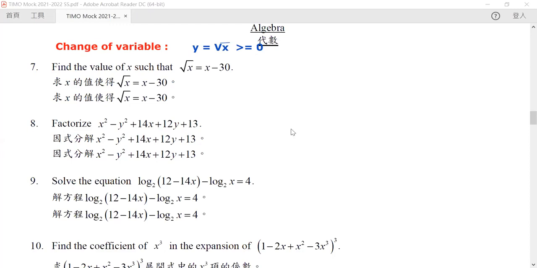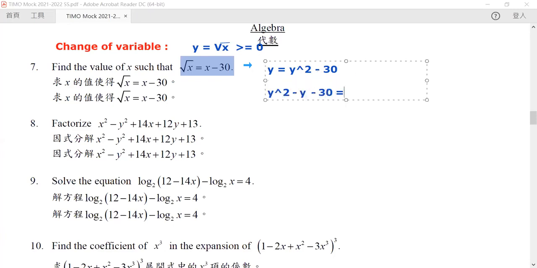Now, let us rewrite our equation. Our equation now becomes y is equal to y squared minus 30, because y is the square root of x, so y squared is equal to x. In other words, we can rewrite it as y squared minus y minus 30 is equal to 0.